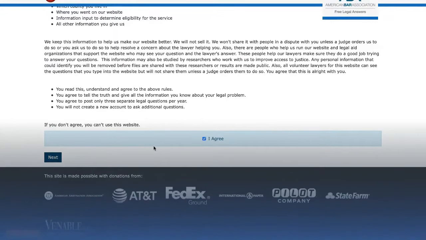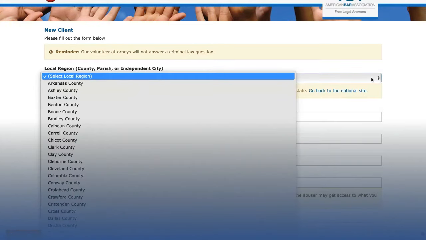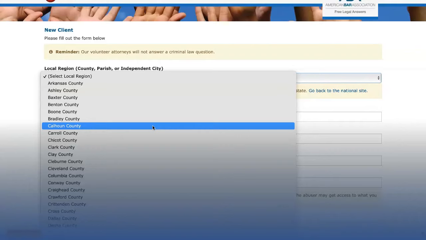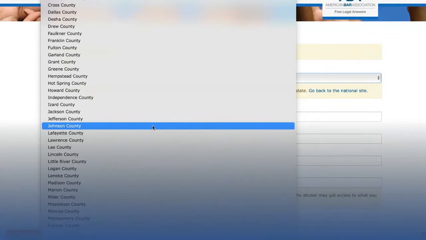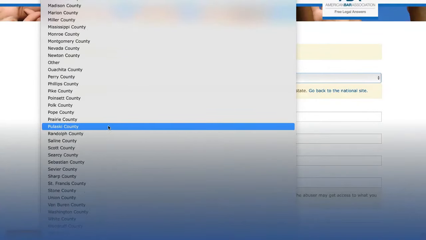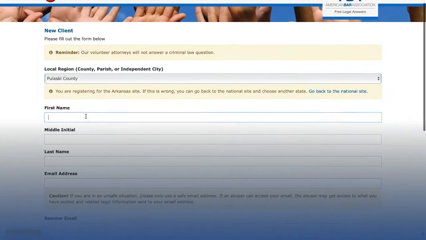The next page will ask for some information about you. It is important to use the drop box and select the county where you currently live. This helps us understand the legal service needs across the state. Once you fill in the blanks, you will need to check the I'm not a robot box and click the blue Next button.